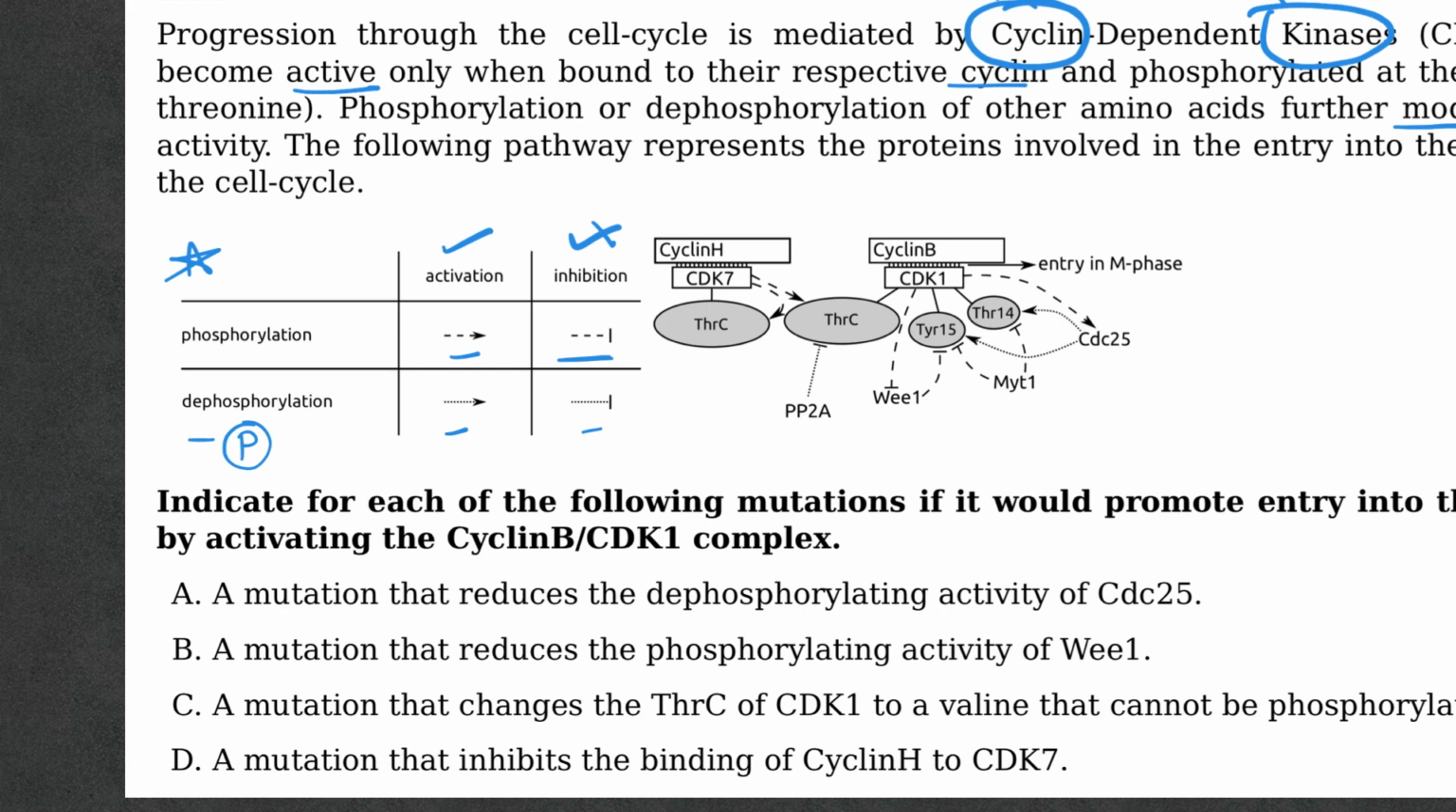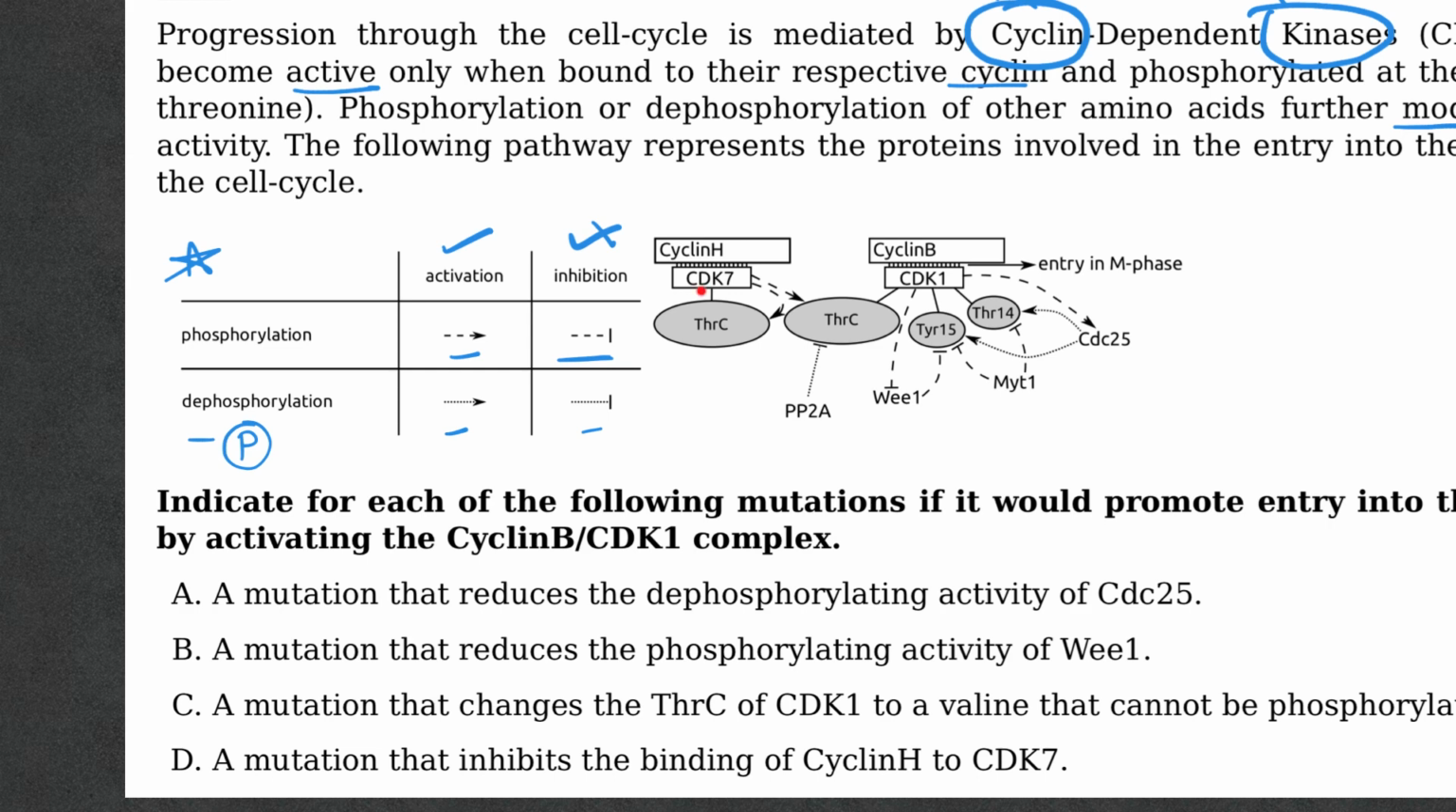So there are two different cyclins. We can clearly see there's cyclin H and cyclin B. Not a problem. There are two different CDKs, cyclin dependent kinases, which will be active when the respective cyclin binds. CDK7, CDK1. Bingo.